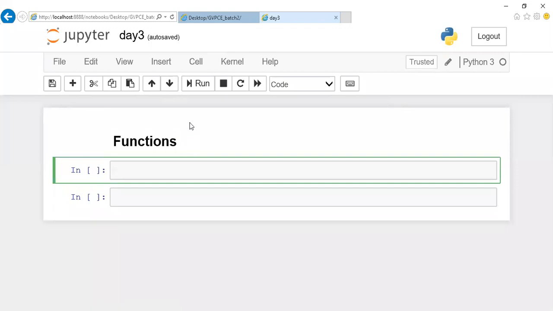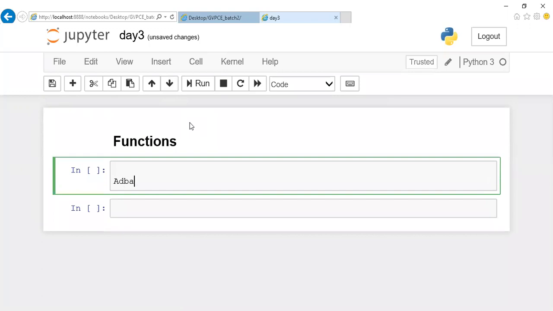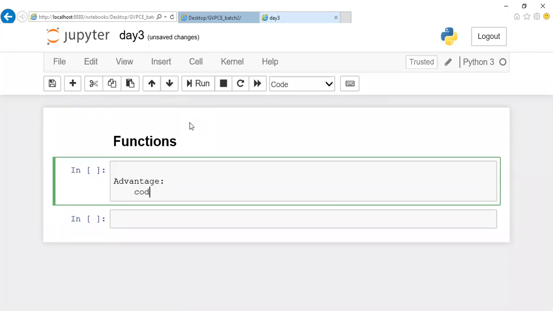To do a repetitive task. If you want some task to be done again, instead of writing the same set of code, you can use a function. Good, good. To do repetitive tasks, that is the advantage. We can take advantage of the function to do the same task again repetitively. Or in simple terms, I can name it code reusability, I can make use of functions. Good.